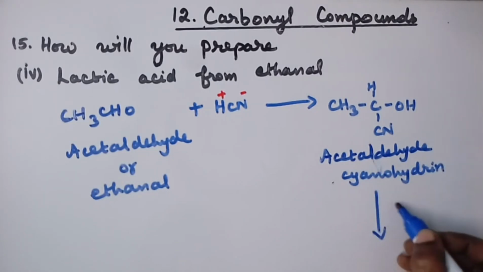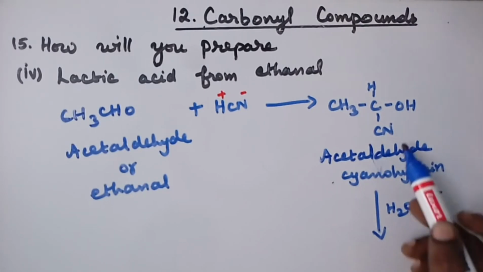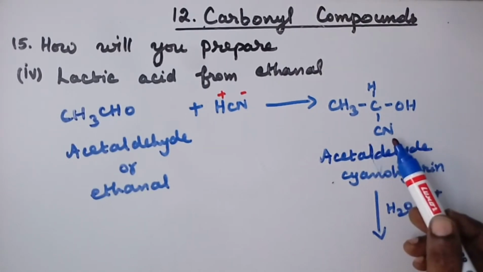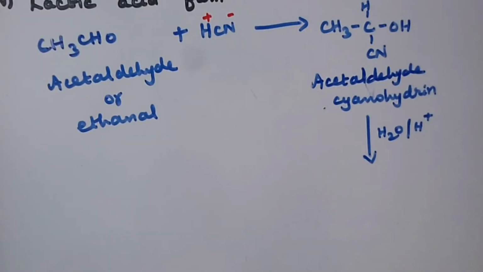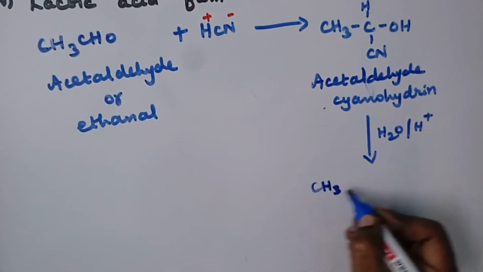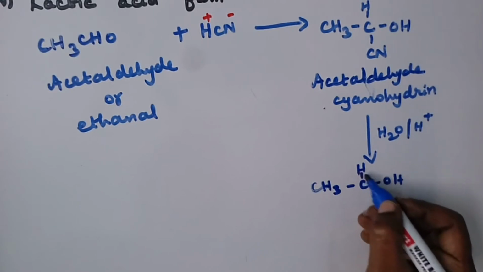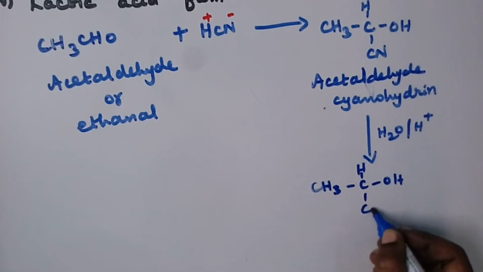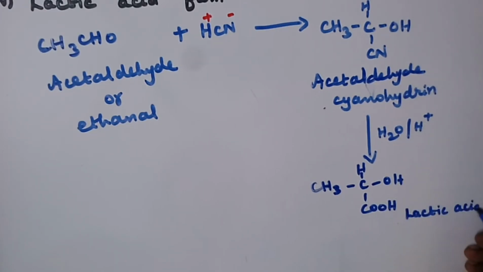This on hydrolysis, acid hydrolysis, the CN is converted to COOH. So we get lactic acid, CH3, CHOH, and the CN is changed to COOH. This is lactic acid. Or its IUPAC name is, second position we have the hydroxy group.